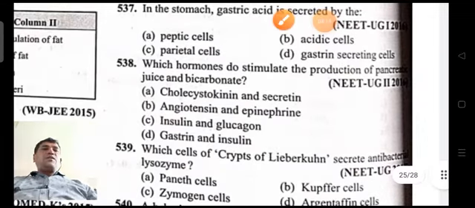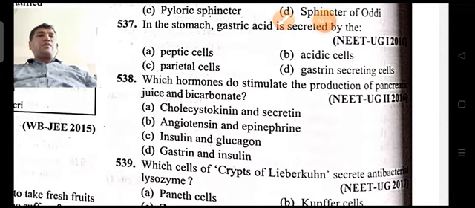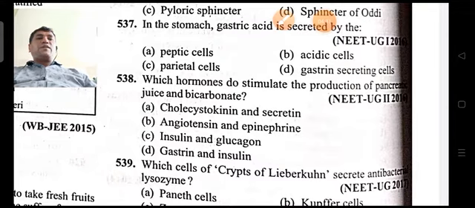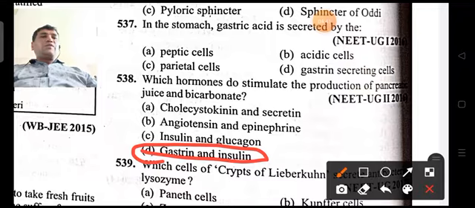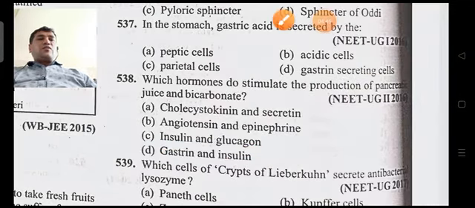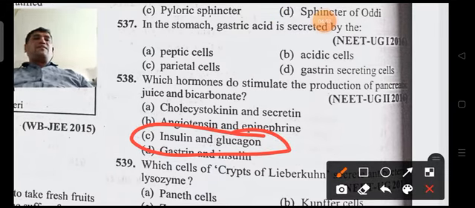Next, which hormones stimulate the production of pancreatic juice and bicarbonate? Cholecystokinin, secretin; angiotensin and epinephrine; insulin and glucagon; gastrin and insulin. Gastrin and insulin have no effect on pancreatic juice, and insulin and glucagon are responsible for maintaining the sugar level.